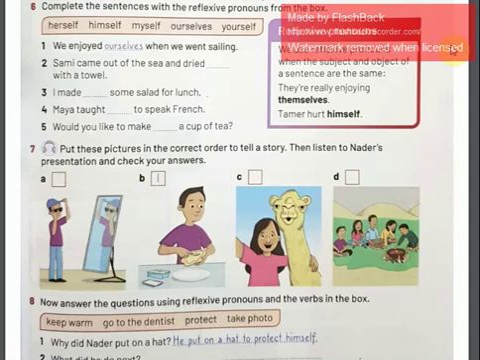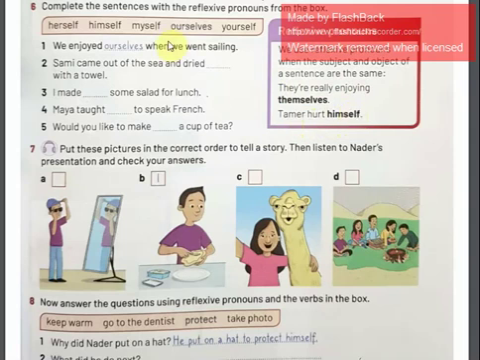So here, the subject is they, and the object, the one who's enjoying, is also they, so it's going to be they are really enjoying themselves. Tamer hurt, so Tamer is the subject, and who is the person that Tamer hurt? It's him, so Tamer hurt himself.